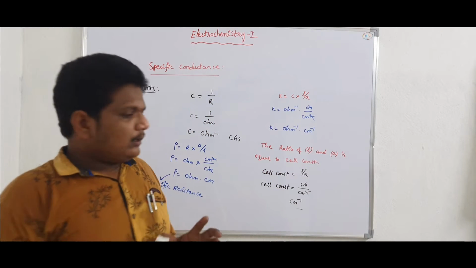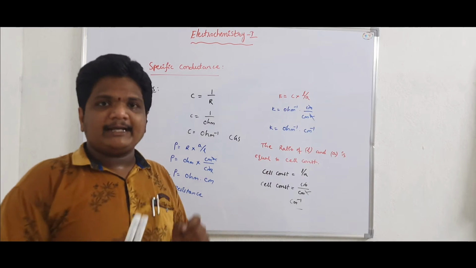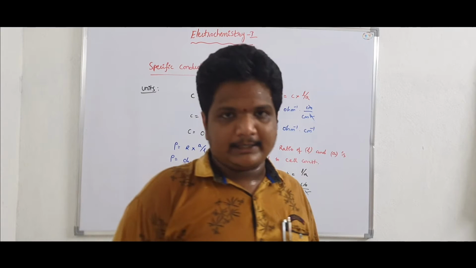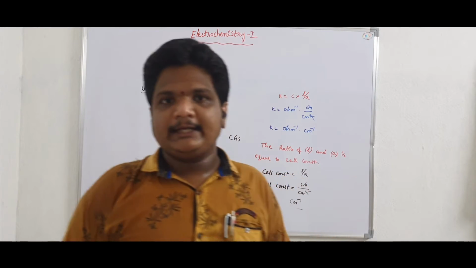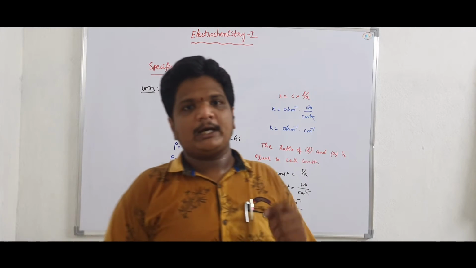So next we have the equivalence conductance and molar conductance. So what is meant by equivalence conductance and molar conductance?